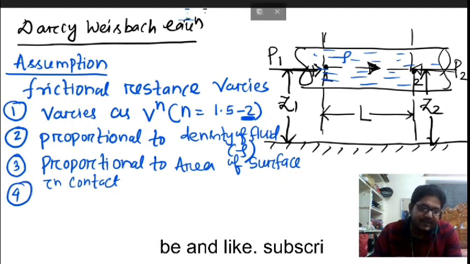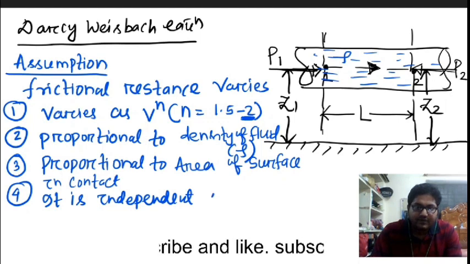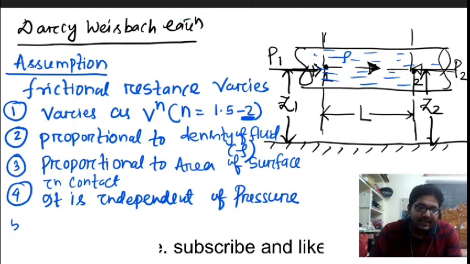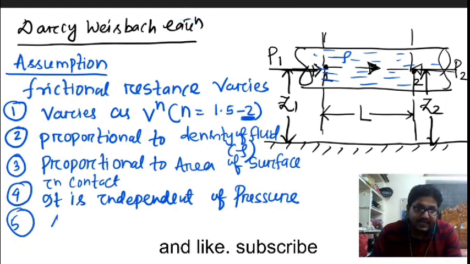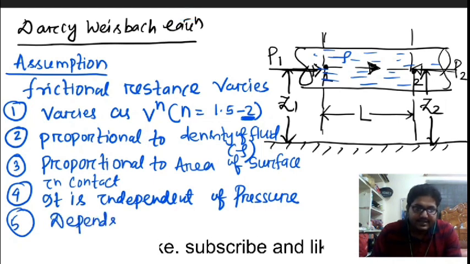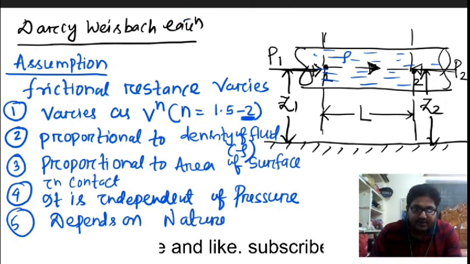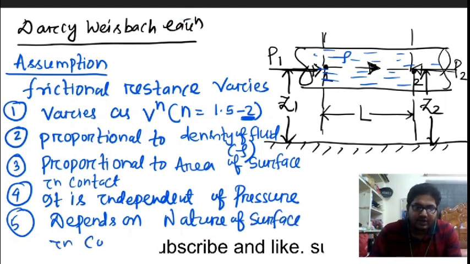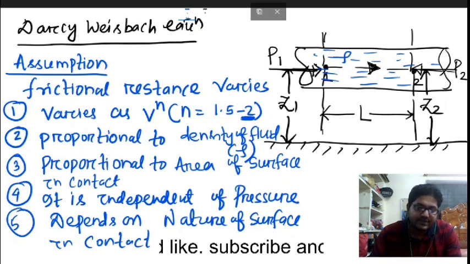Now fourth, it is independent of pressure. This is the fourth assumption we have taken. And the last assumption we have taken: this frictional resistance is independent of pressure, but it depends on the nature of the surface in contact. What is the nature of the surface? Whether it is a very rough surface, a smooth surface, or a mild surface, it depends upon that.